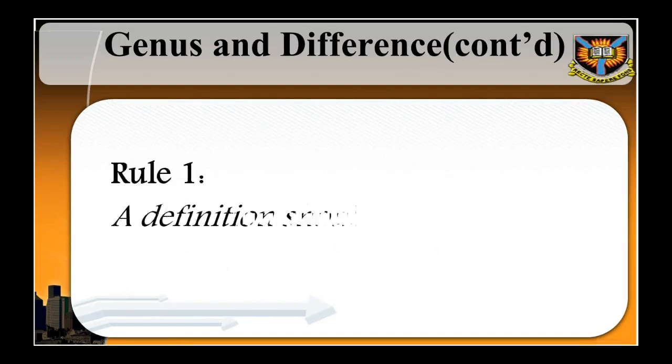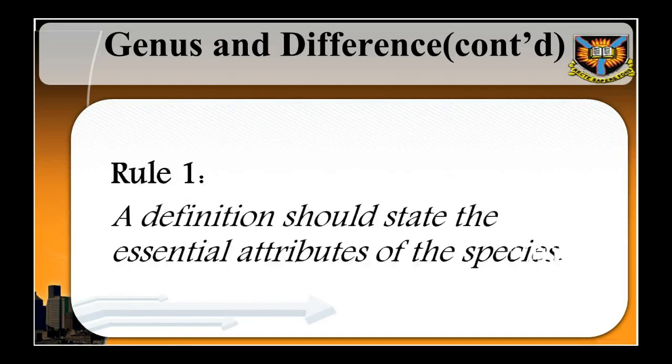Rule 1. A definition should state the essential attributes of the species. By essential attributes of the species, we mean those attributes which constitute the conventional criterion of defining a term or species. In other words, if the essential attributes of species are absent in the definition that we have given to the species, then such species is not properly defined.